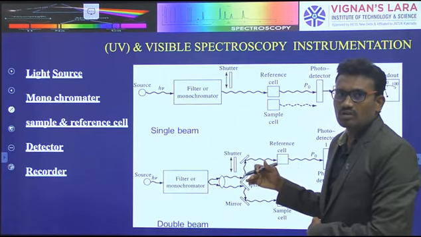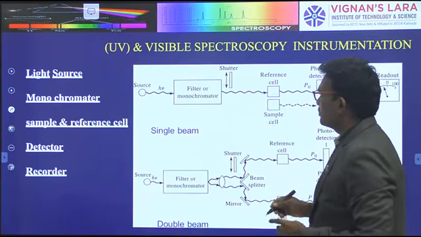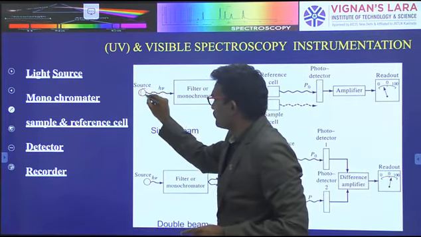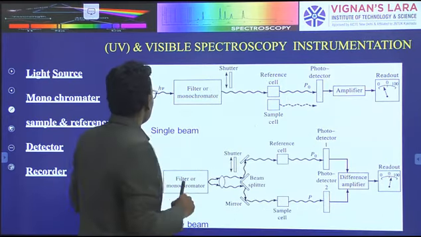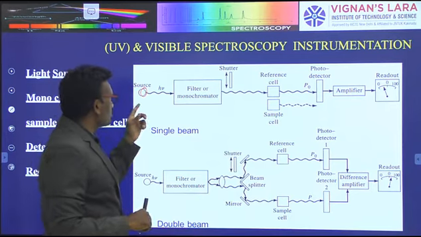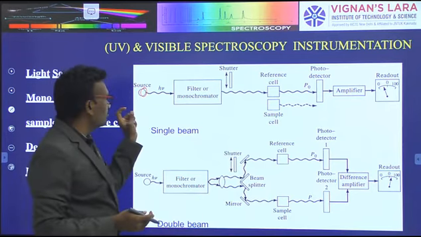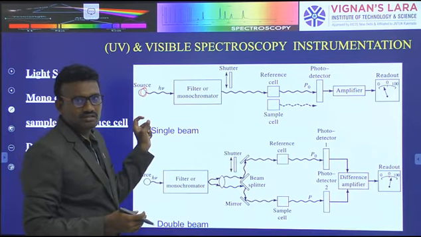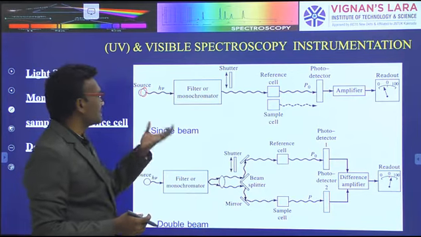That's why it is called electronic spectroscopy. First is the source. The source is like a tungsten element or other light source materials, such as a tungsten bulb; different types of bulbs produce light.